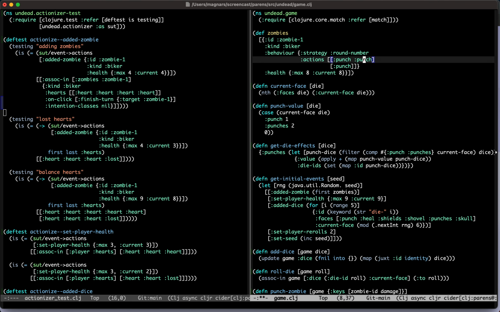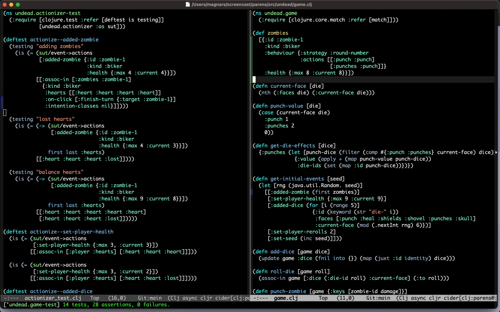That's good. So the first round, it punches you twice. I think 1 punch is too little. So punch and punches. 3 punches. Yeah. In your face. Okay. This looks good to me. Of course, we now have a behavior for our zombie.